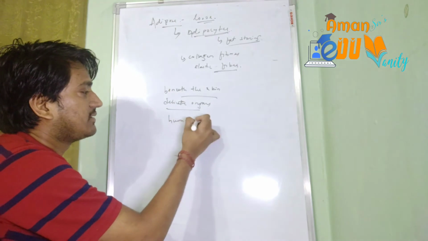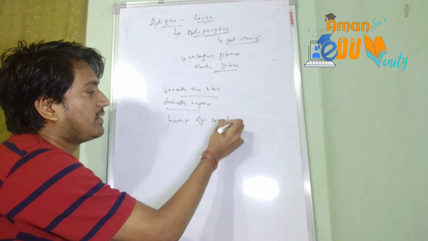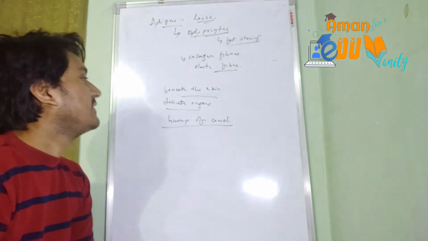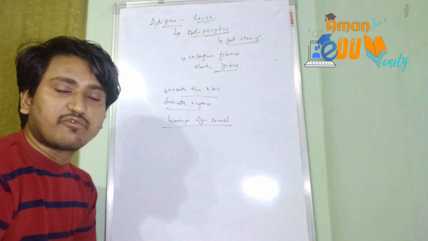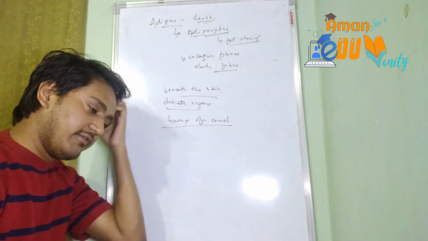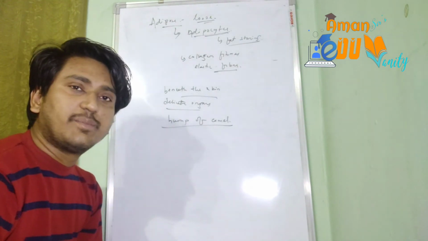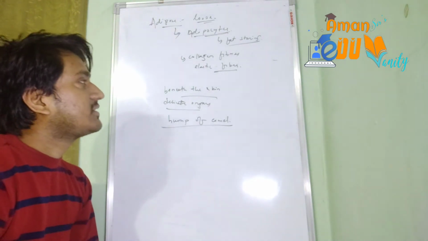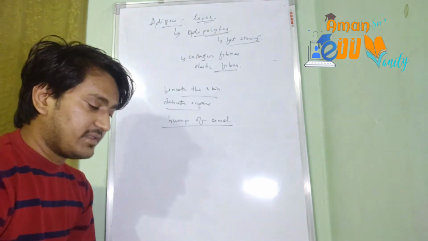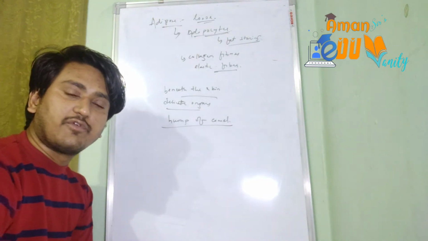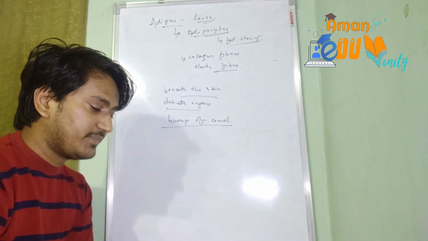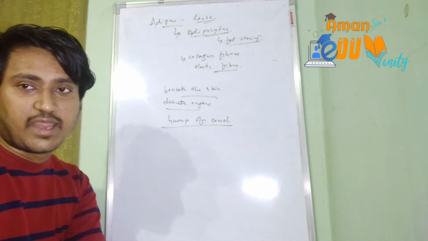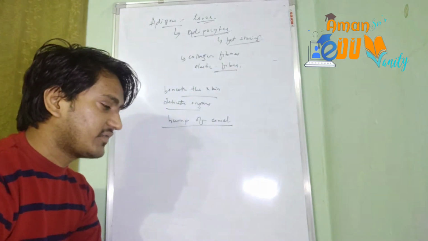hump of the camel. Okay, the hump of the camel is the special organ of the camel where they can store the reserved food materials. Like also we in our body store the reserved food materials in the form of fat globules or in the form of glycogen. So that is what is stored in the camel's hump, and that's why it is able to survive for so long without having food. Okay, the reserved food material is utilized.